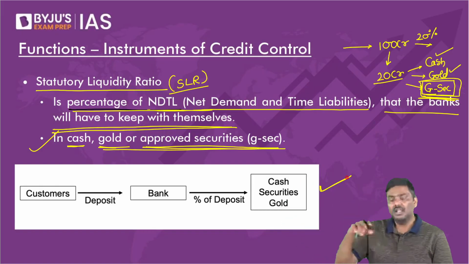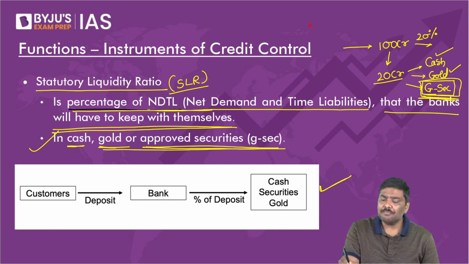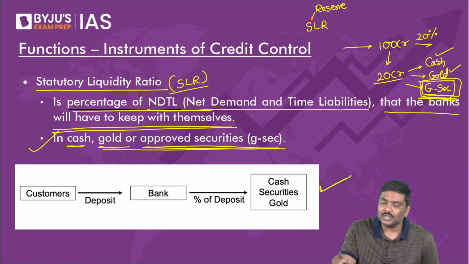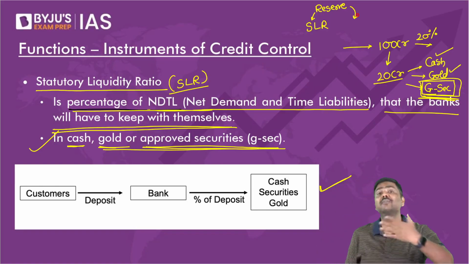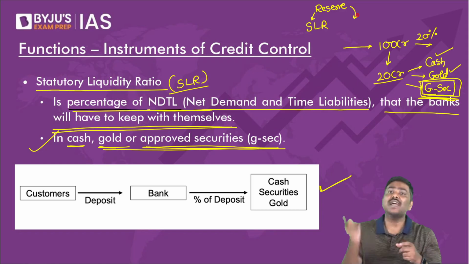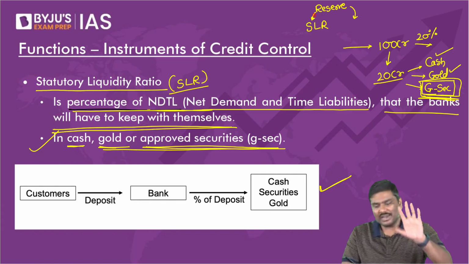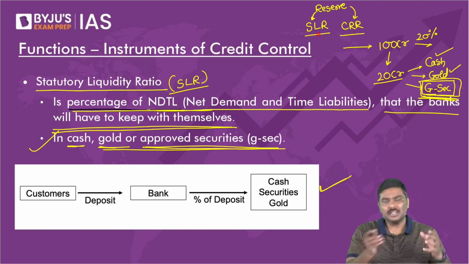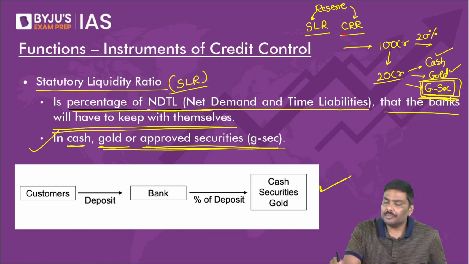Now, the next important point: SLR is a part of reserve requirement. Remember this. There are two types of reserve requirements. Generally, we use the concept of statutory reserves or variable reserves. So reserves are of two types. One is SLR, the second one is CRR. I'll discuss CRR next. Under SLR, some of the deposits that the bank collects, they will have to keep with themselves.